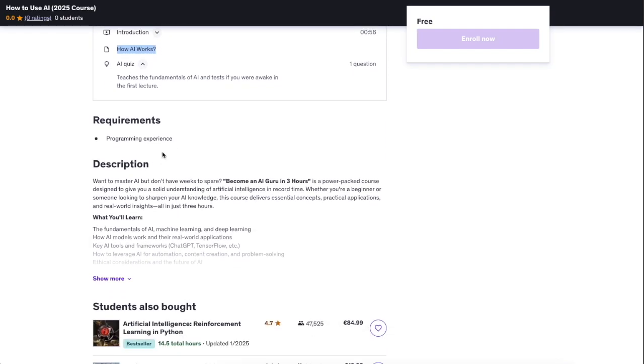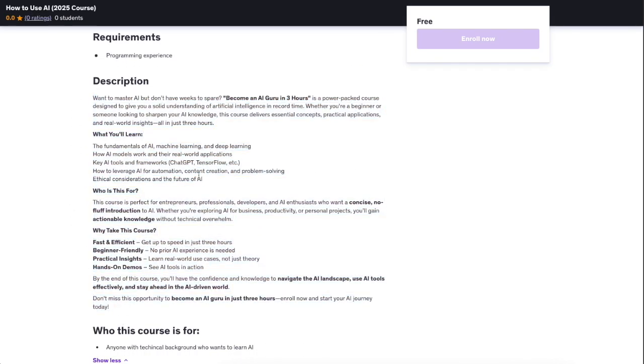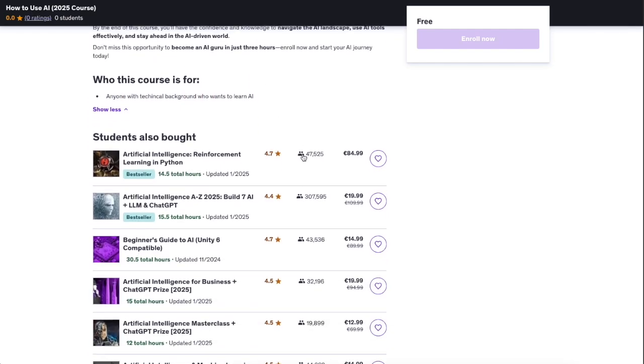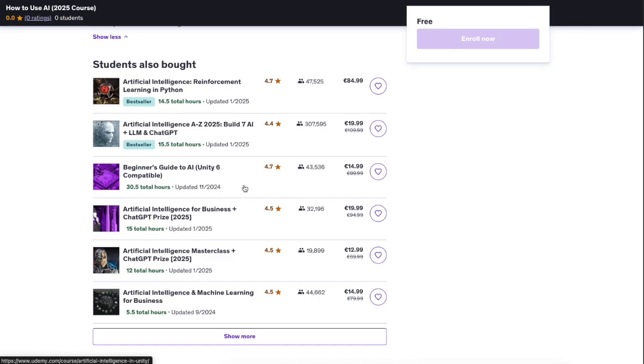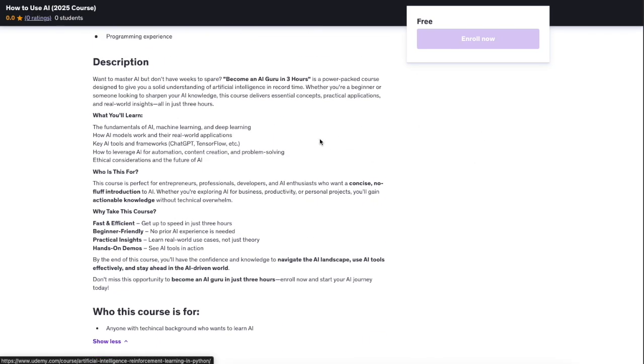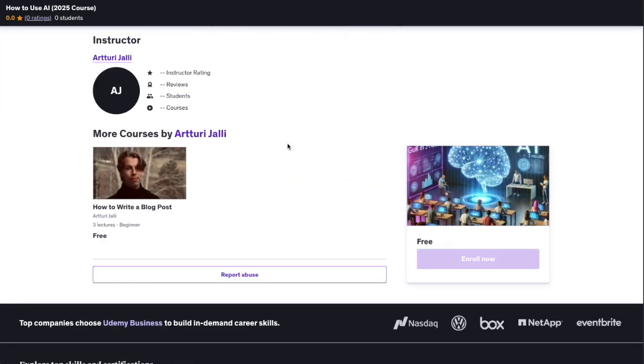And then we have a requirement. So programming experience is the only one we need. And then we have the description that I just whipped up using ChatGPT. And then who is this course for? And then it will automatically render this section where it shows these other courses that students interested in this topic have also bought. So this is what it looks like.